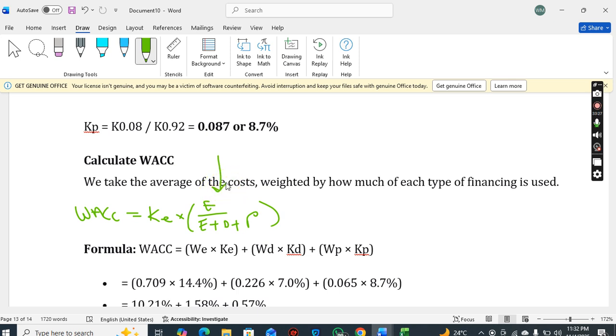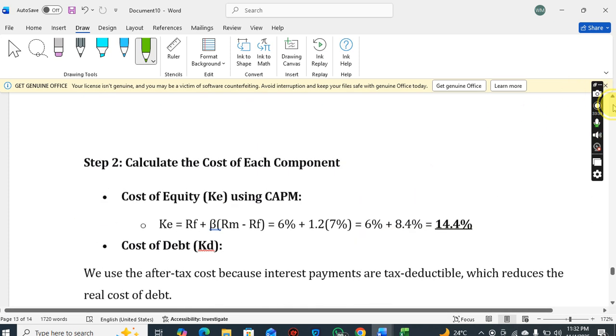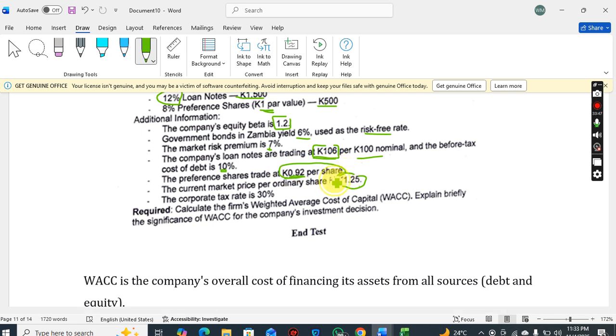Sir, just a minute. Where did you get the 0.92 on top here where you found the 8.7%? Here, let me show you where I got it. The preference shares trade at 0.92 per share.